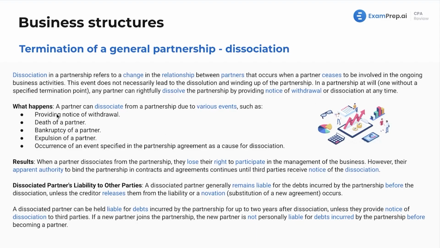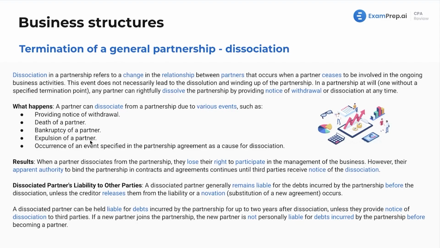Now, what is going to actually happen here? A partner can disassociate from a partnership due to various events, and these events can include providing notice of withdrawal. You're saying, I'm getting the heck out of here. They die. That is also, as we talked about, a way for this to happen. Bankruptcy of the partner, and we'll dive into bankruptcy law in its own lesson.